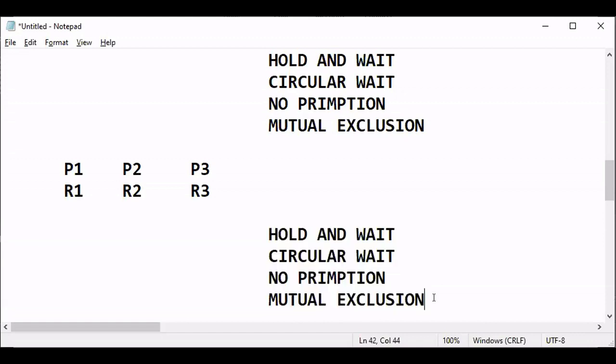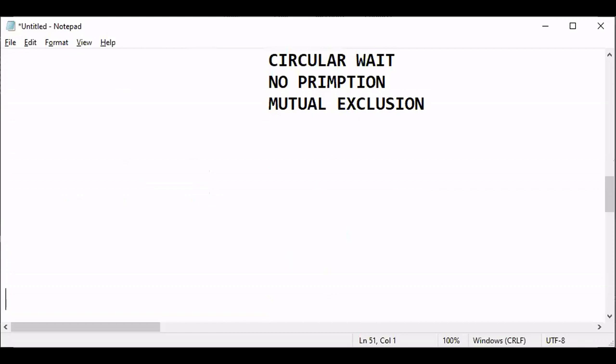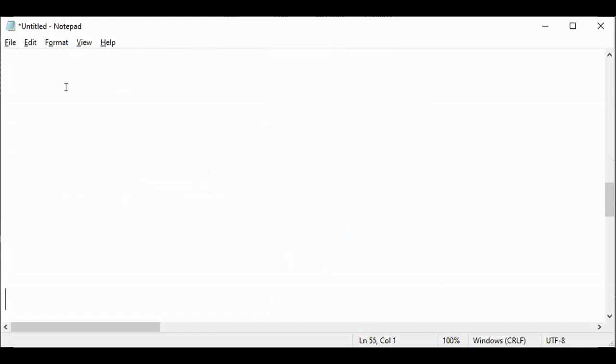Remember, these are discussed while writing the code for the operating system. The developers decided that a deadlock situation may happen, so they have already developed those things. So we are covering those algorithms for how to resolve the deadlock situation. Now I'm moving to those. I'm writing the heading: the solutions to deadlock.